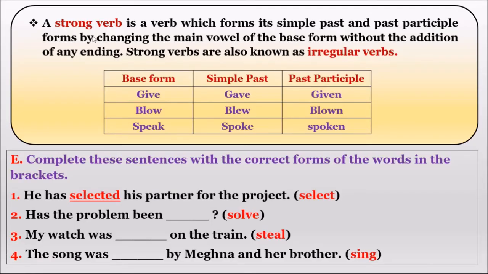Now let us come to the strong verbs. Weak verbs are called as regular verbs. Strong verbs are called as irregular verbs. It is called as irregular verbs. A strong verb is a verb which forms its simple past and past participle by changing the main vowel of the base form without the addition of any ending.